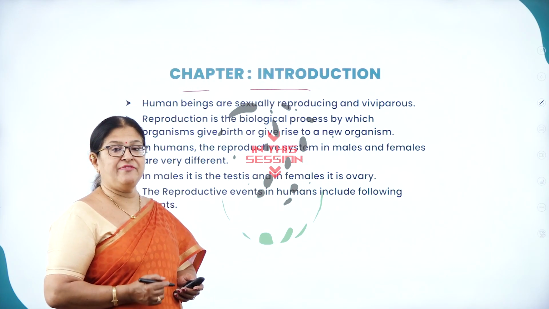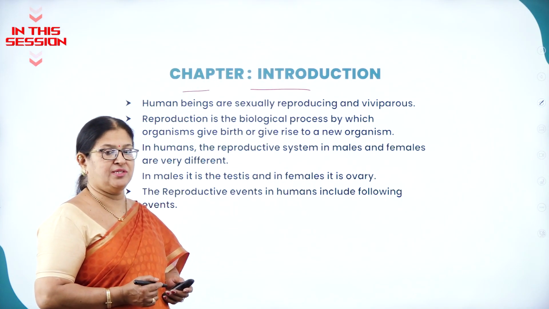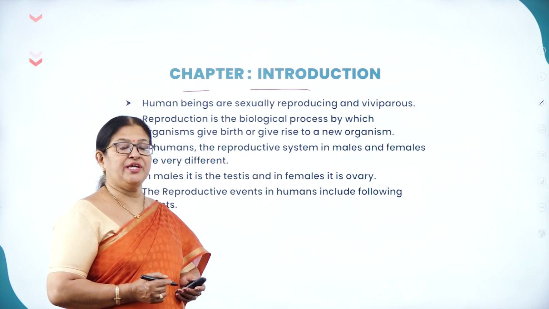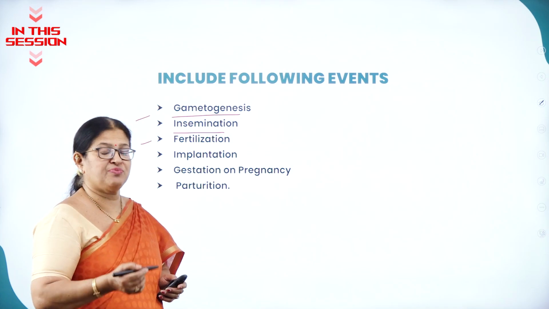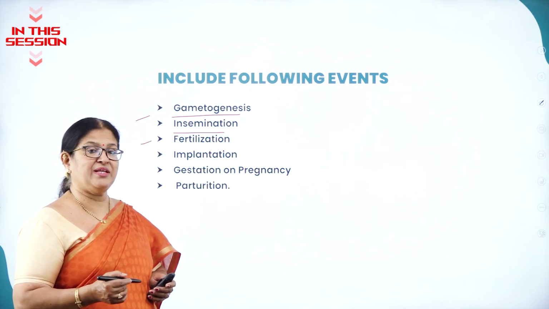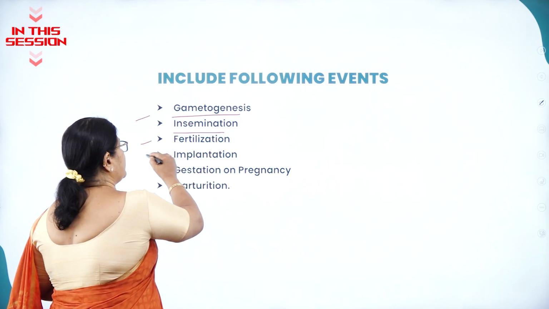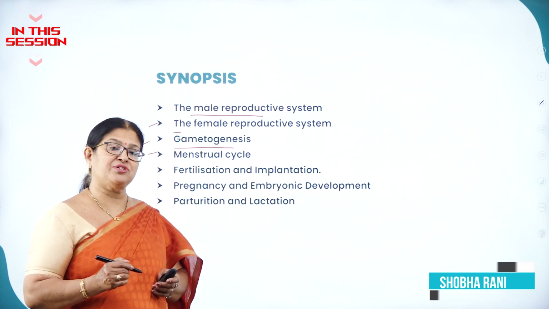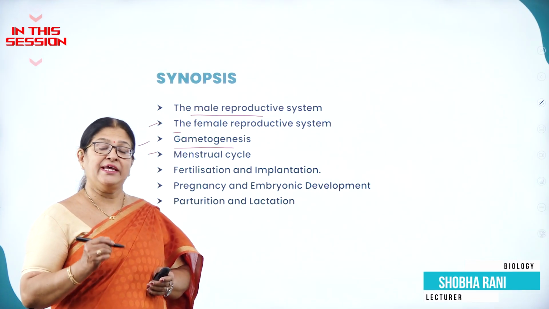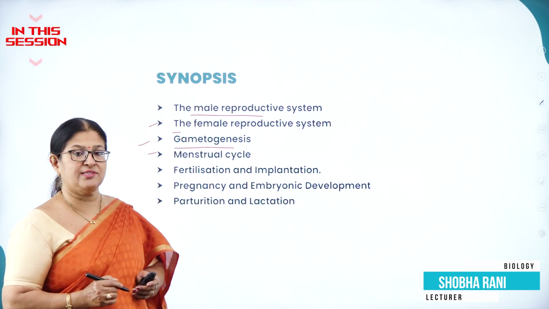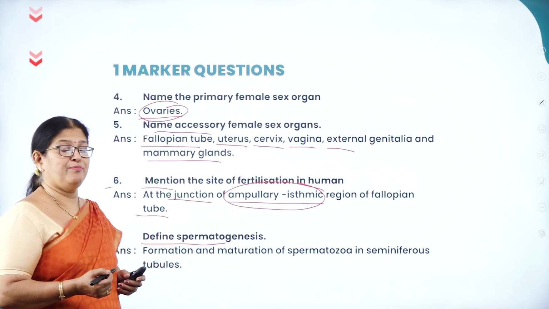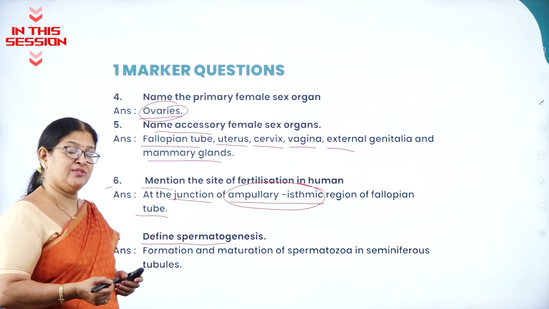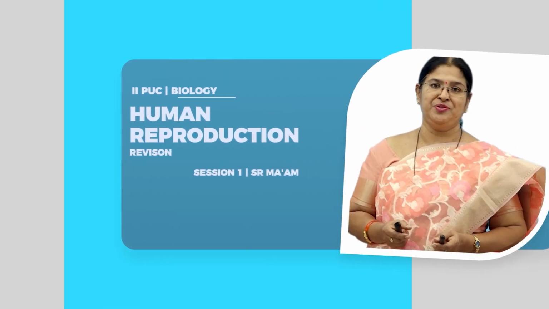Reproduction is a very important biological process where an organism gives rise to its young ones or offspring similar to itself. The transfer of the sperms into the female genital tract, we call it as insemination. The process of formation of the male gamete called sperm in the seminiferous tubules of the testis is called spermatogenesis. Gametogenesis involves two very important processes, namely spermatogenesis and oogenesis.